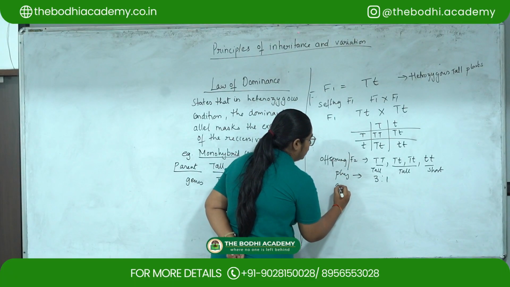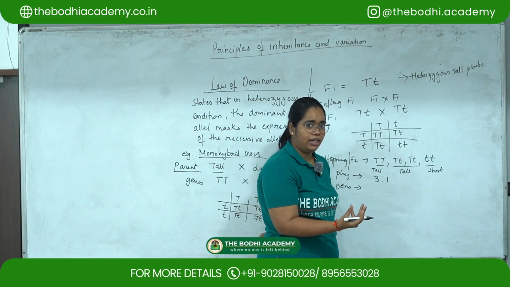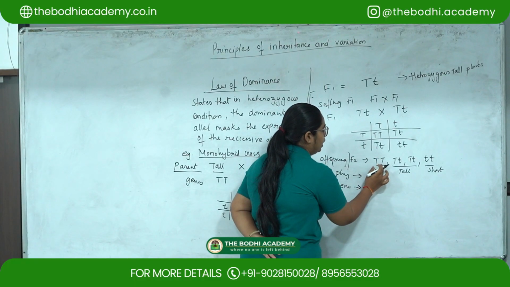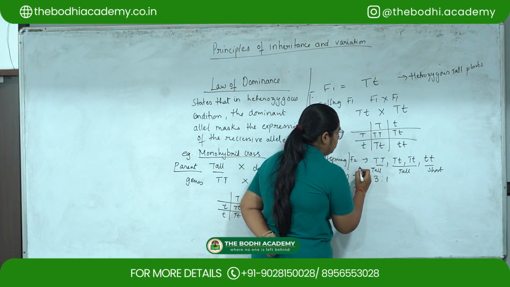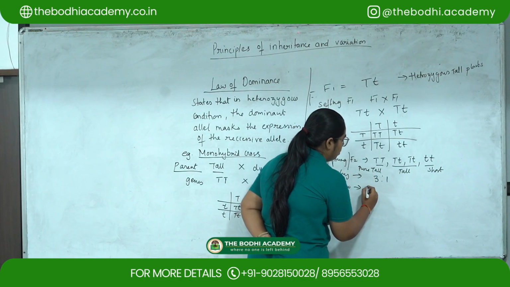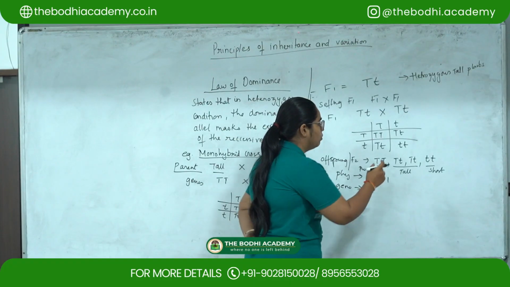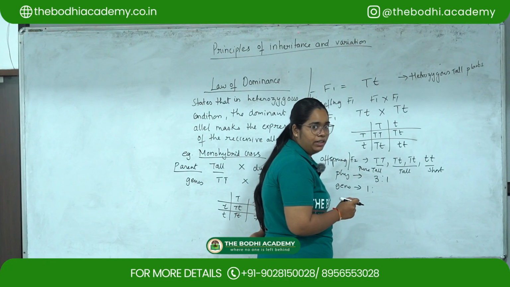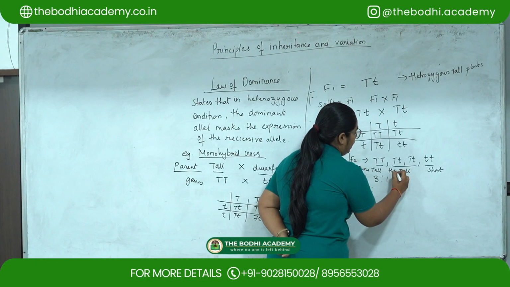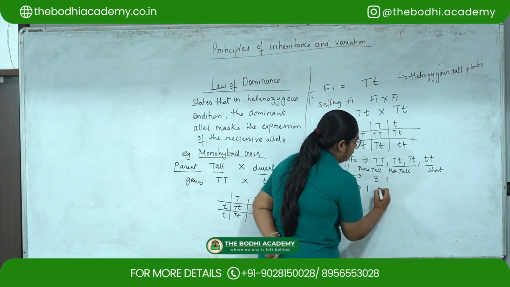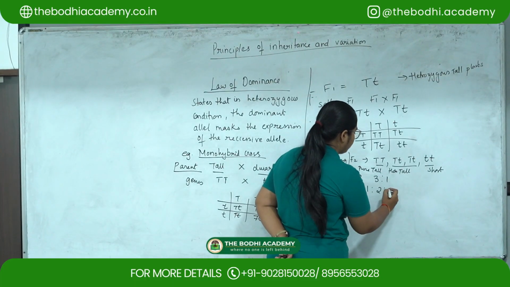Now we have to see the genotypic ratio, that is, the genetic makeup of the plant. One is homozygous tall, that is pure tall. Then there is heterozygous tall, where one recessive and one dominant trait will be there. We have two heterozygous tall, and there will be one homozygous short.